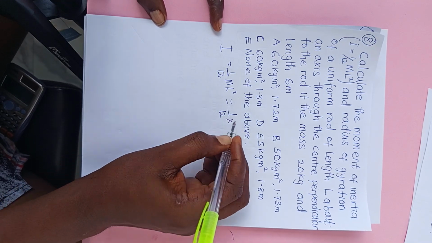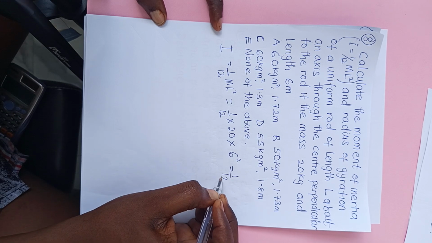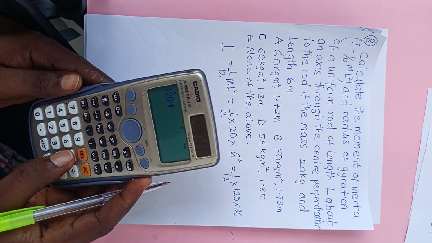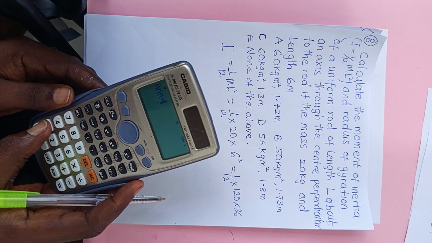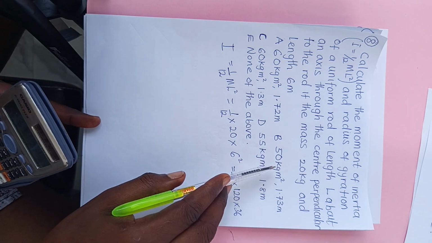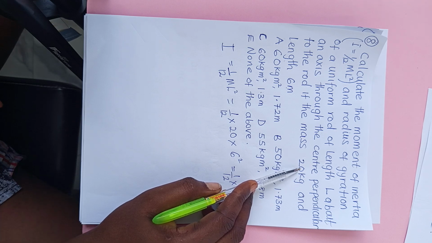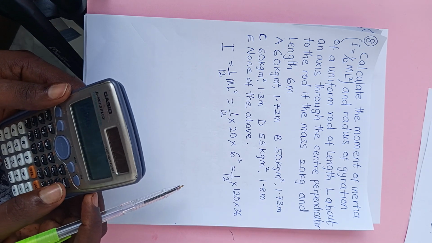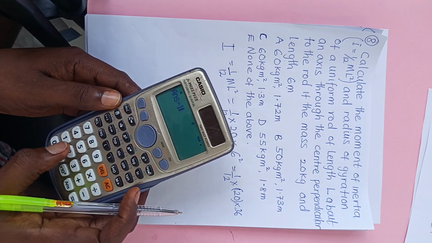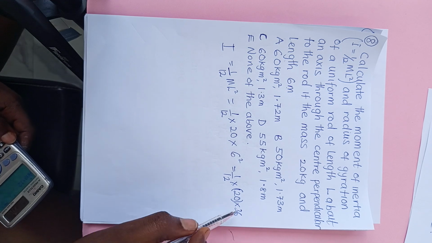Now the mass is 20 and the length is 6, so 6 square is 36.